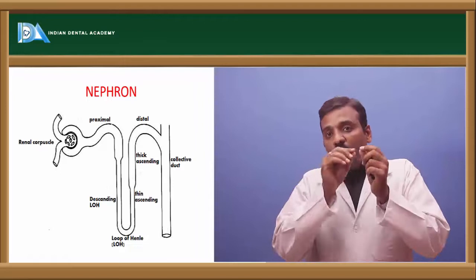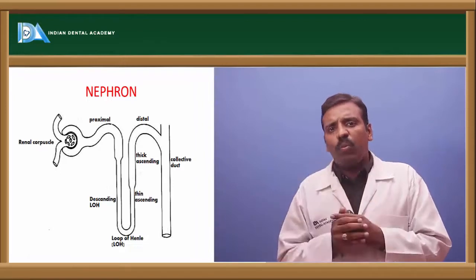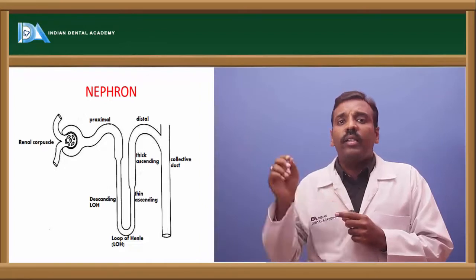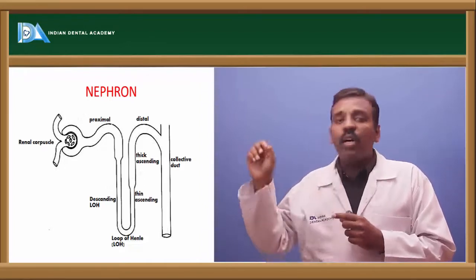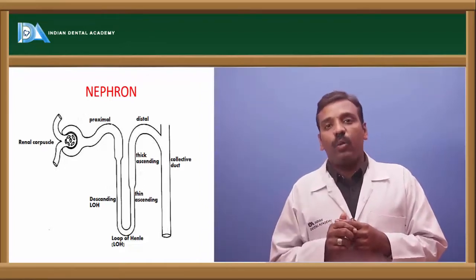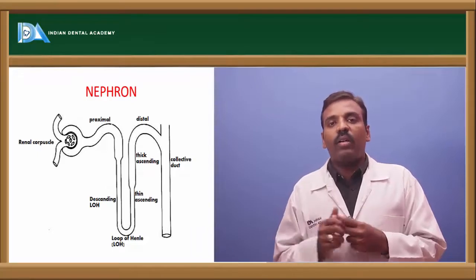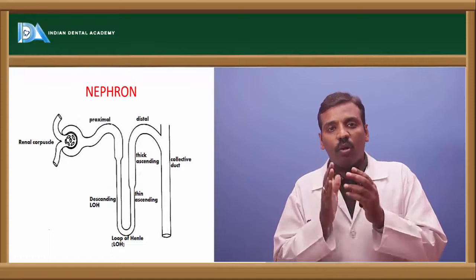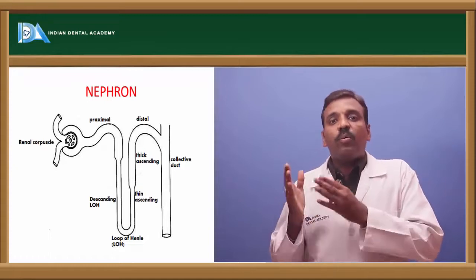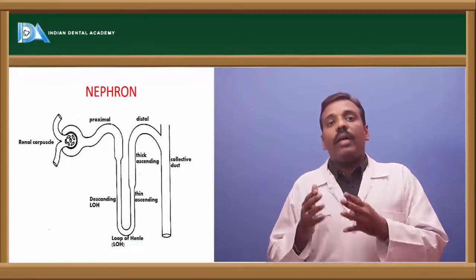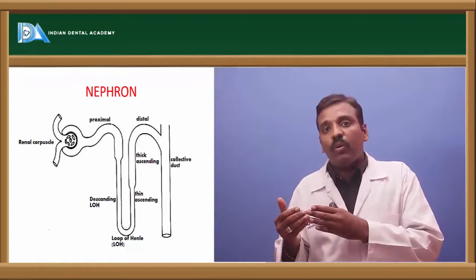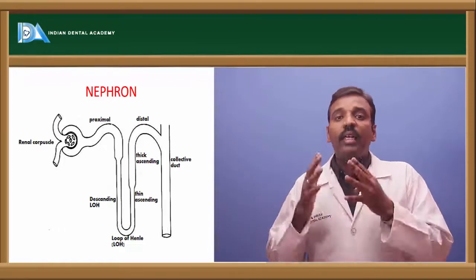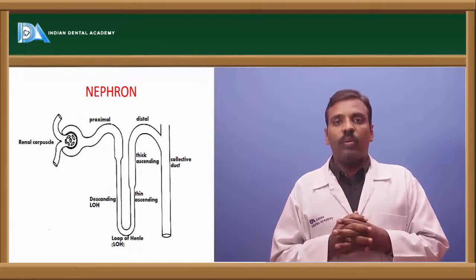After the filtration through the small pores, the urine is collected into the glomerulus, and that enters into the proximal convoluted tubule. The second part of the nephron is the proximal convoluted tubule. First part is the glomerulus, and next one is the proximal convoluted tubule. And next, the proximal convoluted tubule continues as the descending thick segment of the tubule.